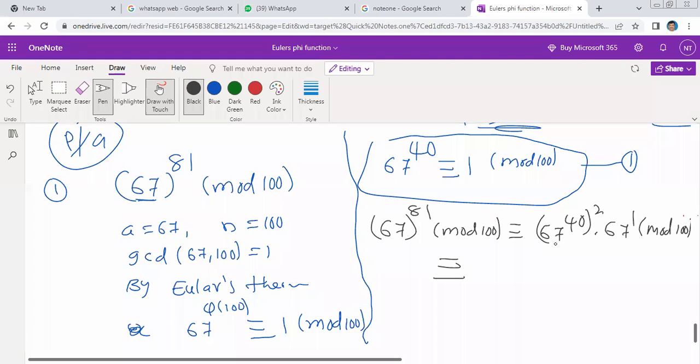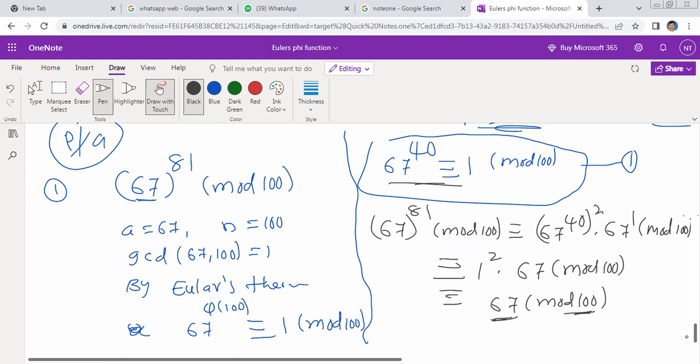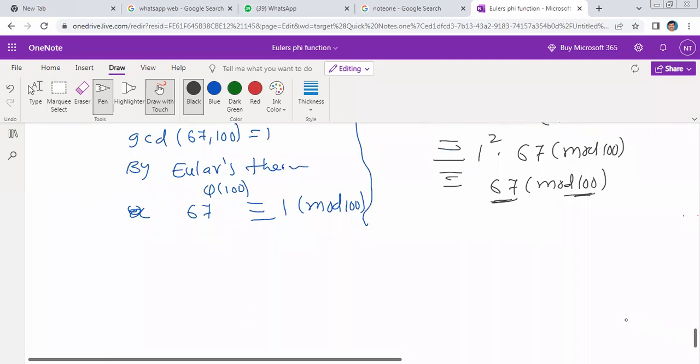This is congruent to 1 squared into 67 modulo 100, which is equal to 67 modulo 100. That's all. This is the value of 67 whole to the power of 81 modulo 100. We cannot minimize further because of modulo 100; minimizing further would give negative numbers. No need for that.